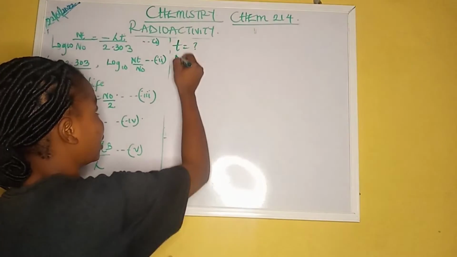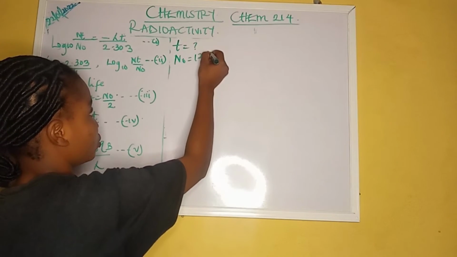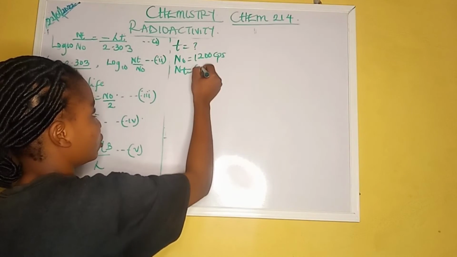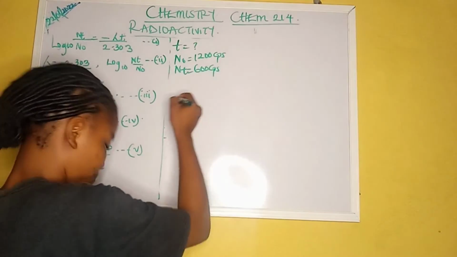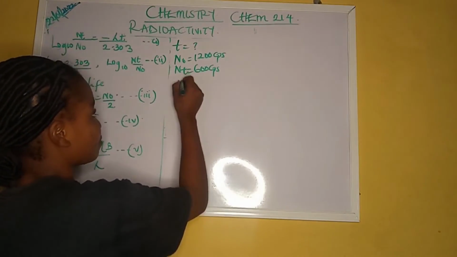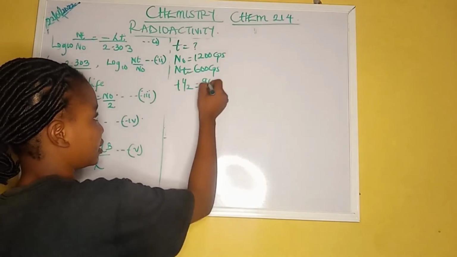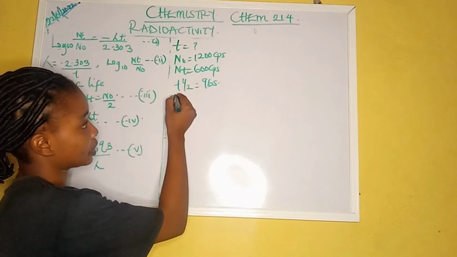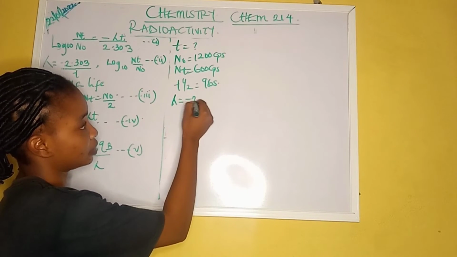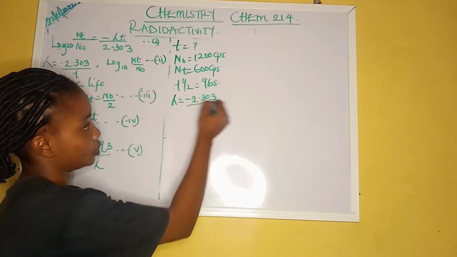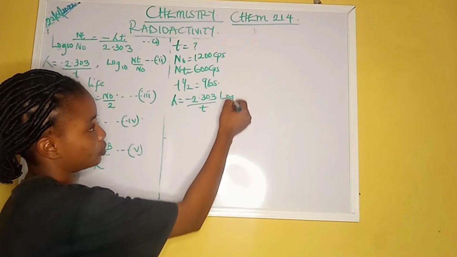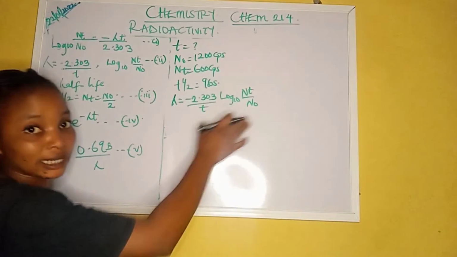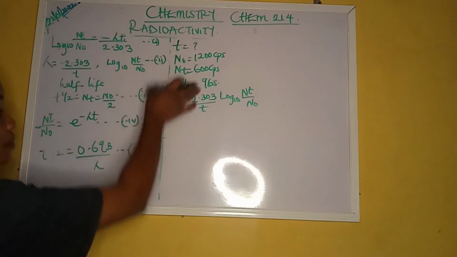We're given our N naught to be 1,200 CPS, then our Nt to be 600 CPS, then we're given the half-life to be 96 seconds. Therefore, let's not forget that our formula still remains lambda is equal to minus 2.303 over t. This is the formula we ought to use. This is the formula that carries everything we need to find here.